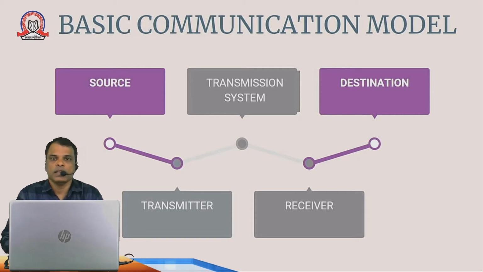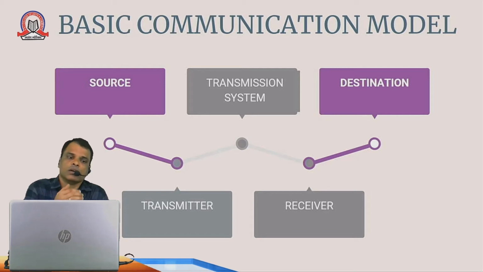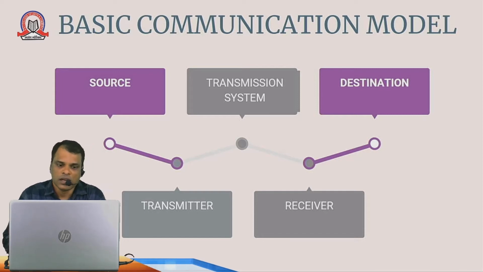So in this case, whatever voice signals are there get converted into signals through the transmitter. The transmitter receives your voice and converts it into a signal, and then it is sent to the transmission system.